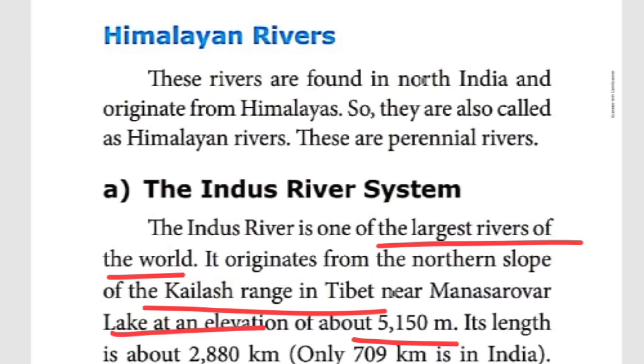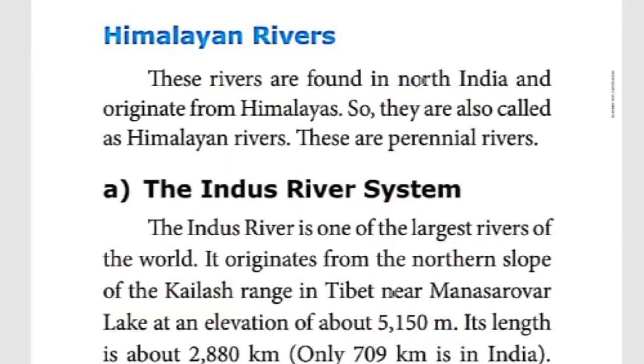Mainly what we should know is that the Indus river originates from the Kailash range in Tibet near Mansarovar. That much we should understand. The total length of this river is 2,880 kilometers, but only 709 kilometers is in India.